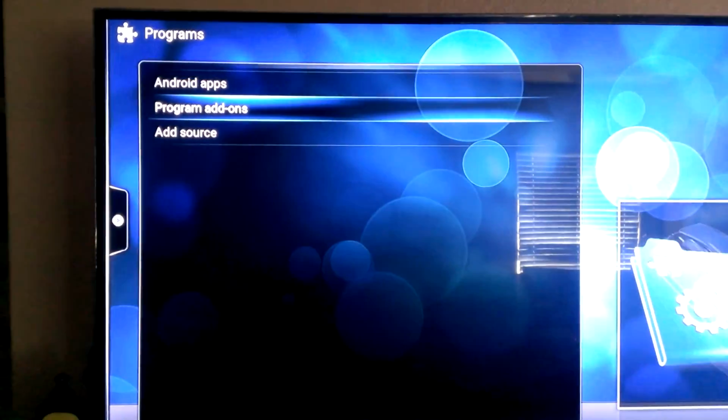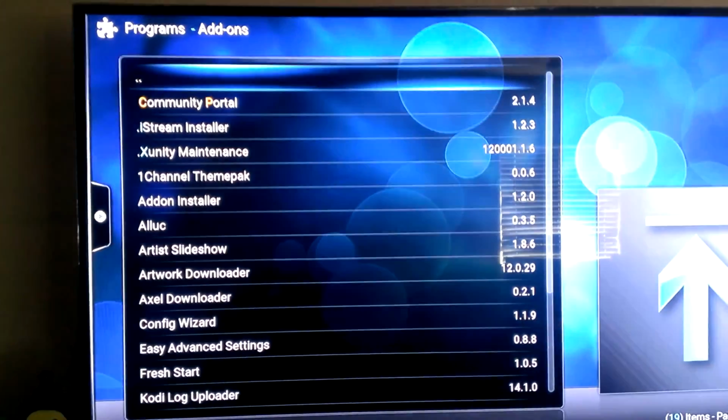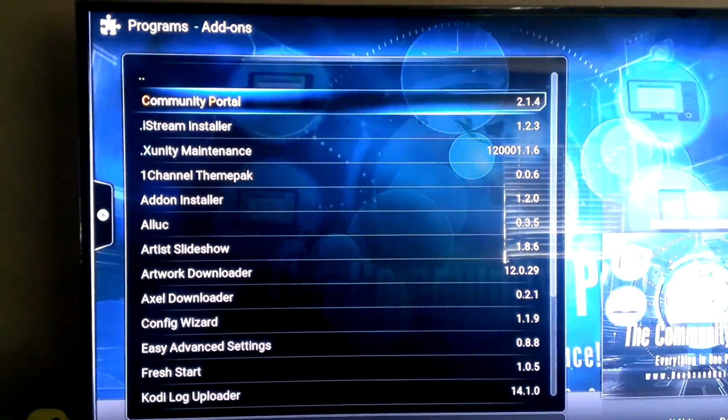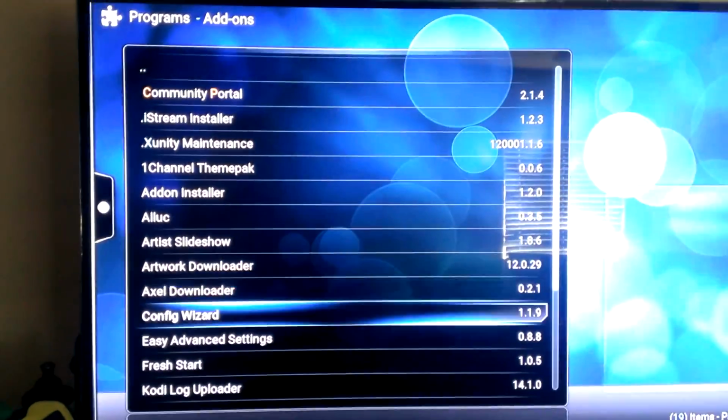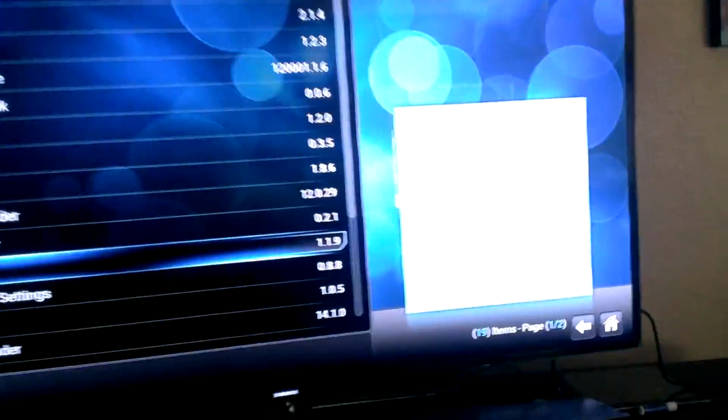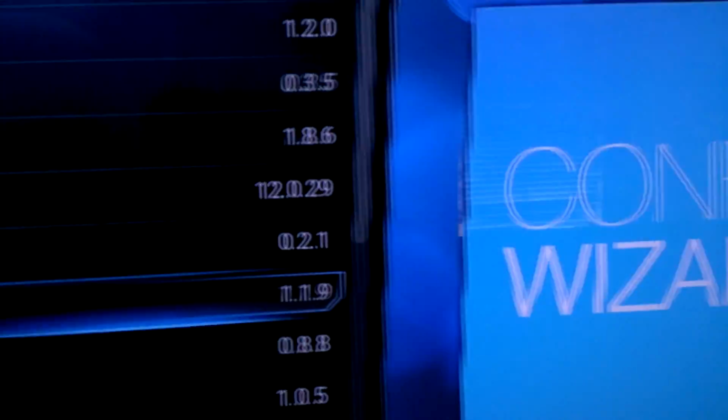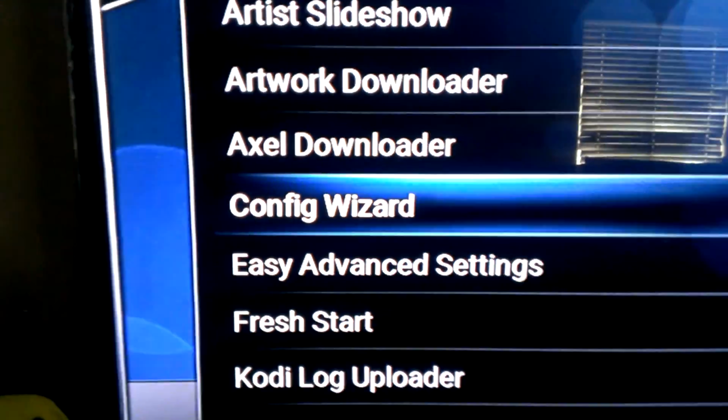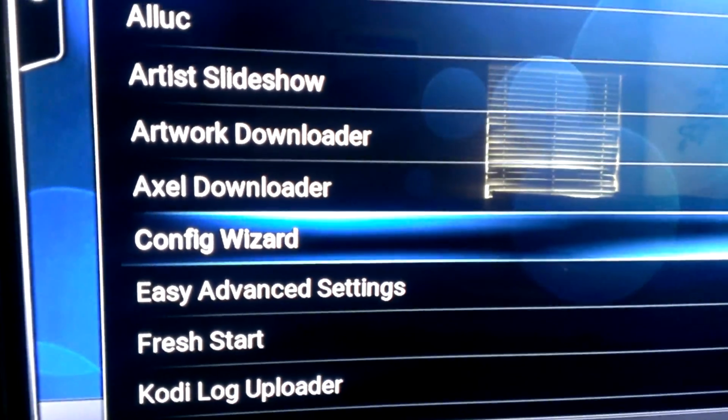In Programs, you're going to scroll down to Program Add-ons. And here, you're going to find the Configure Wizard, which is this one right here. It's a blue square. It looks like this. It says Configure Wizard. Just like that. Okay? You're going to click on Configure Wizard.